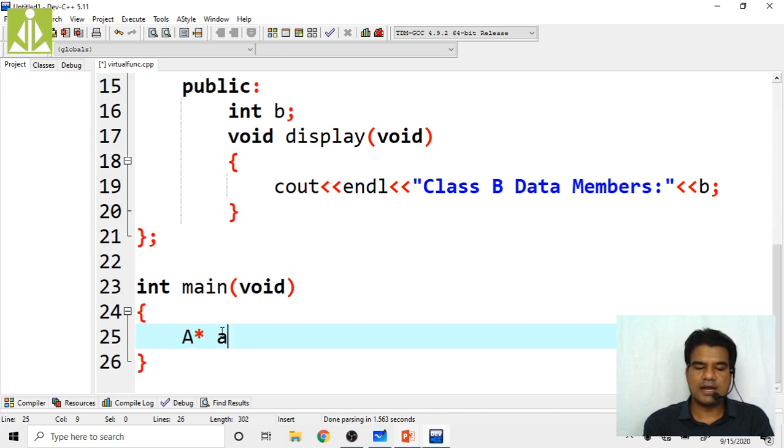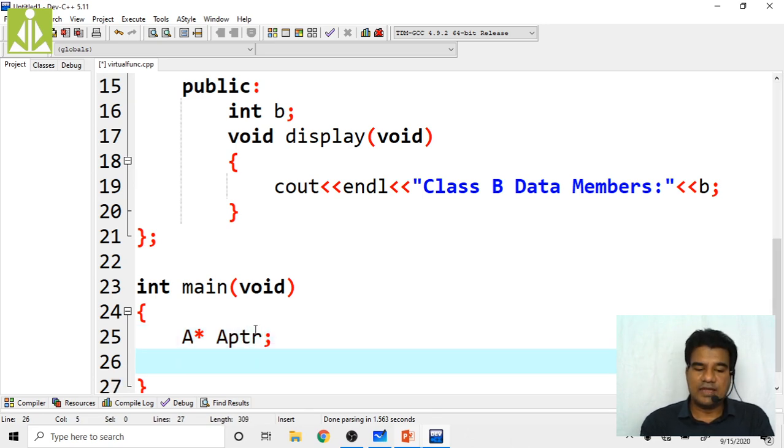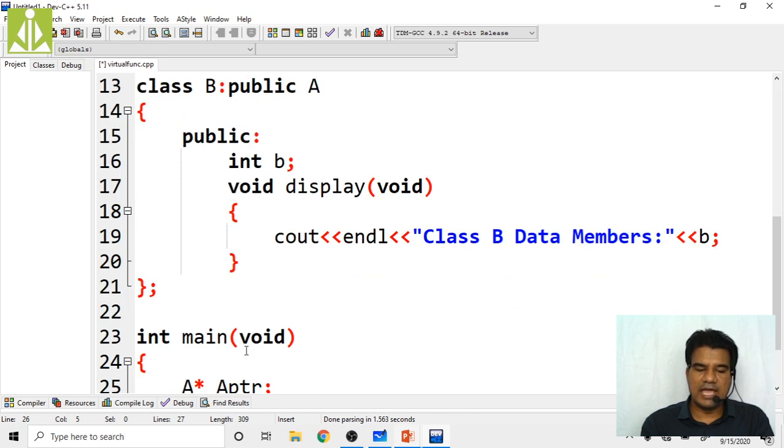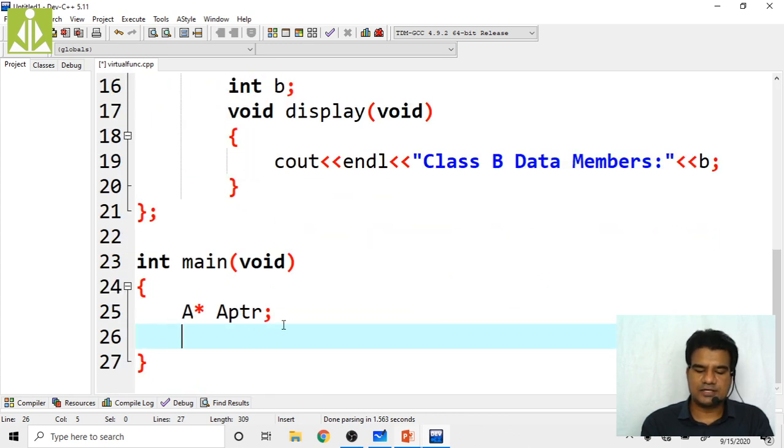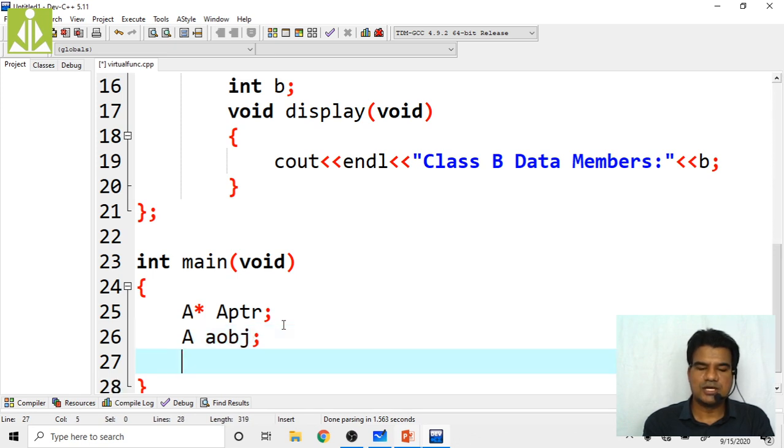A star APTR, an A class pointer APTR. If I store the address of the A class object, that is AOBJ, a normal object, APTR equals ampersand AOBJ.